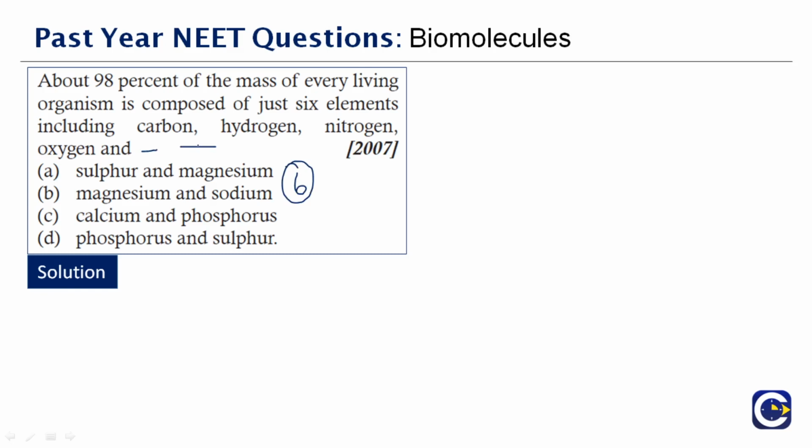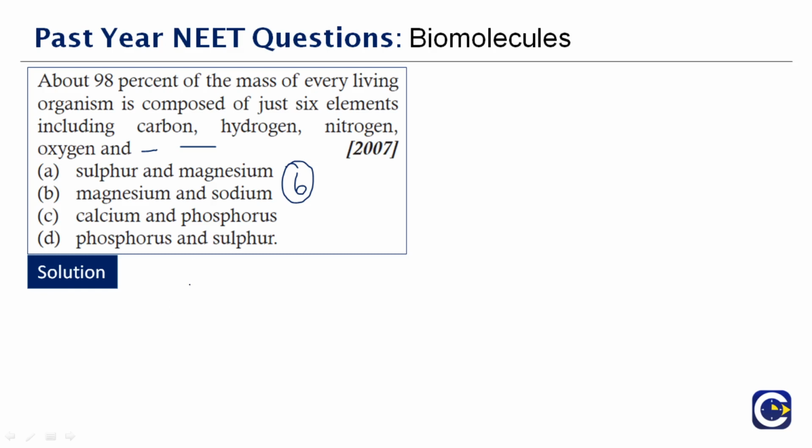See, our body requires an ample amount of calcium and phosphorus. Why do we need calcium and phosphorus? Sulfur is not needed for our body. Likewise, magnesium also is not needed for our body. Calcium and phosphorus is very essential. Body needs phosphorus to build and repair the bones and teeth. And calcium is important in blood clotting, muscle contraction and strengthening of bones. Therefore, the correct answer to this question is option C.